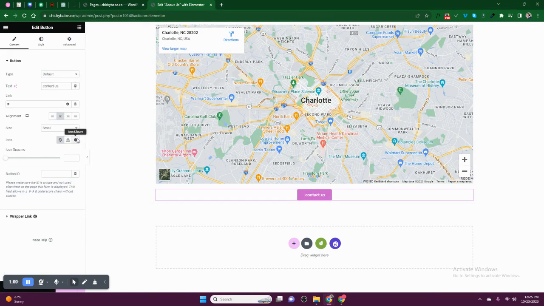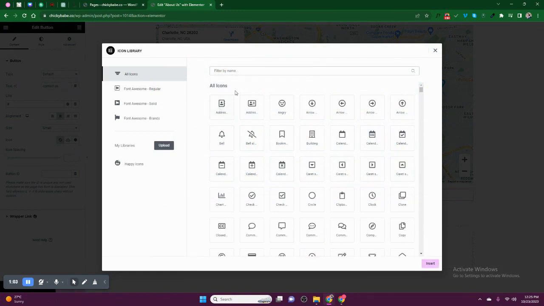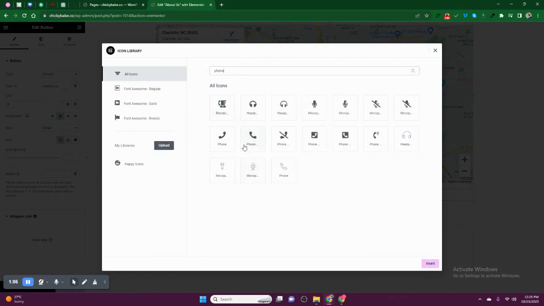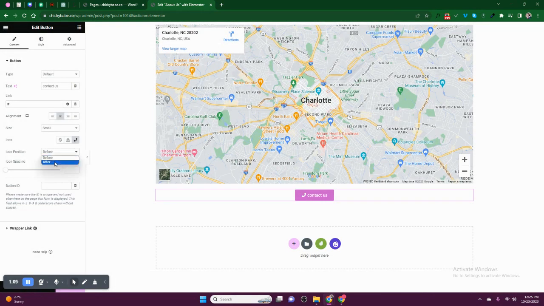You can either add an icon of a phone, then you can put it like that. To add call to us, contact us call to action button